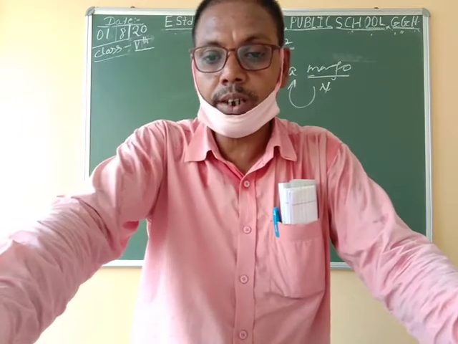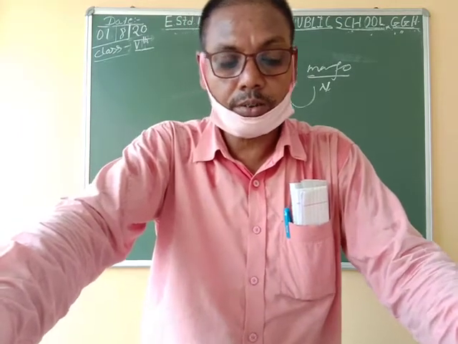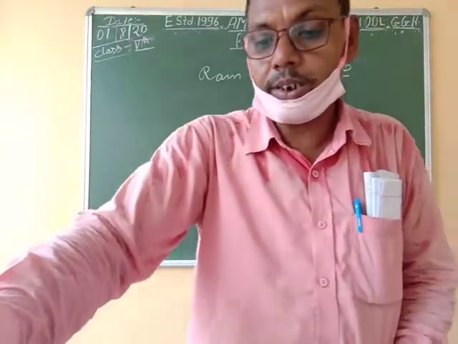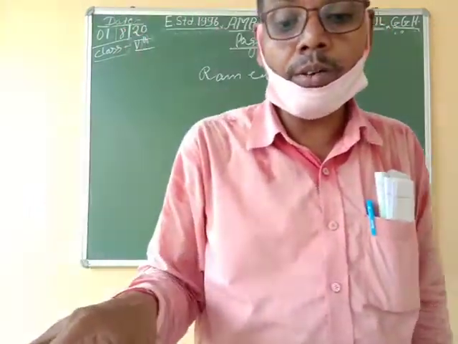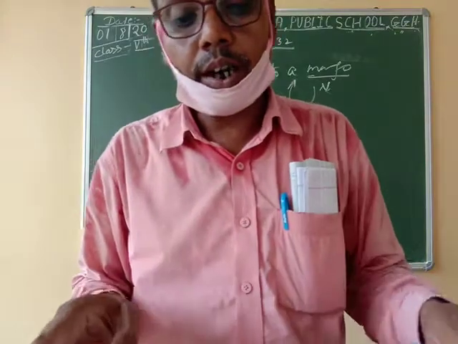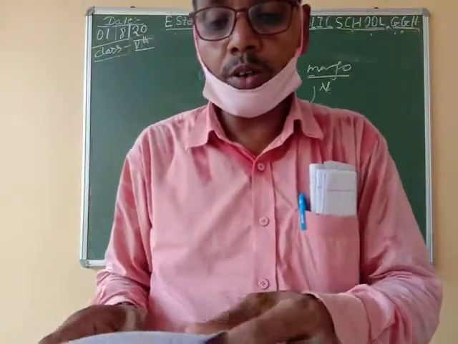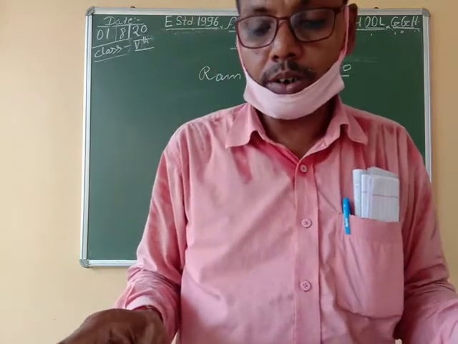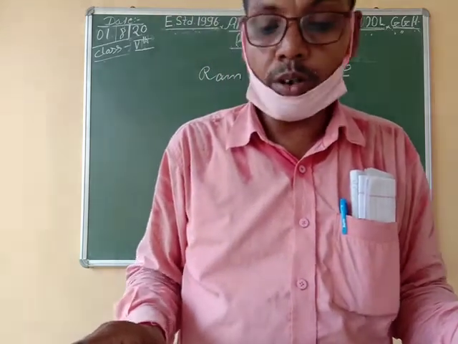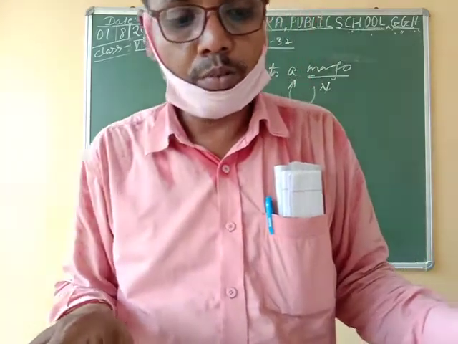Underline the noun phrase in these sentences. So 8 questions, 8 sentences are given, and you have to solve them. Try to solve them because it will help you more and more, and through it your English will improve.